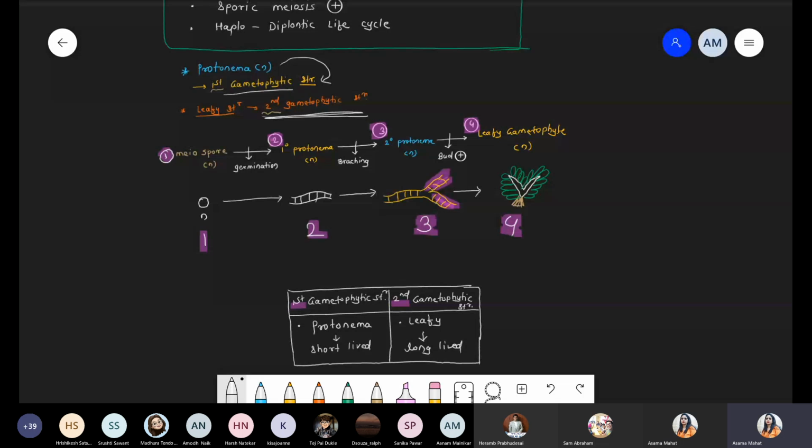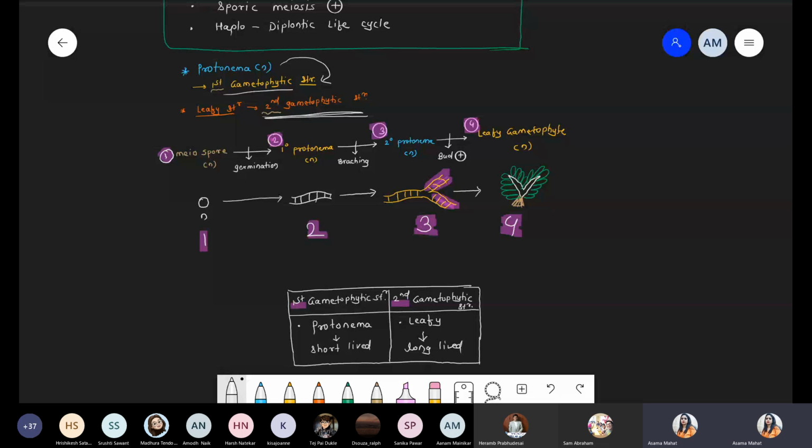Okay. Protonema is a filamentous structure. Remember this point. Filaments are forming: primary filament, secondary filament, that is, primary protonema and secondary protonema. And the last body, the last structure of the gametophyte, is leafy. Leaves are present. So protonema is a filamentous structure.